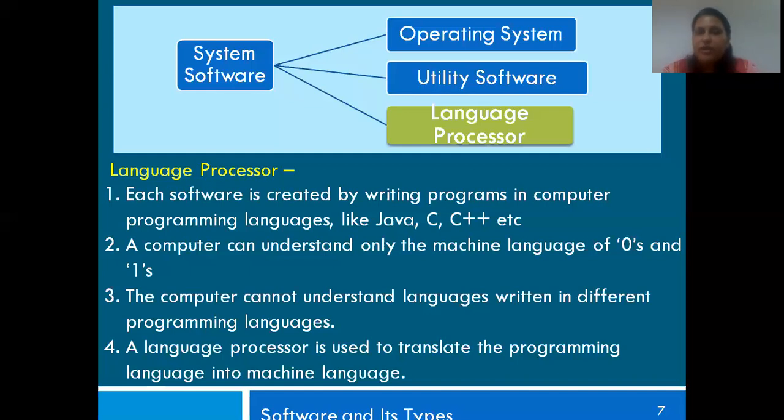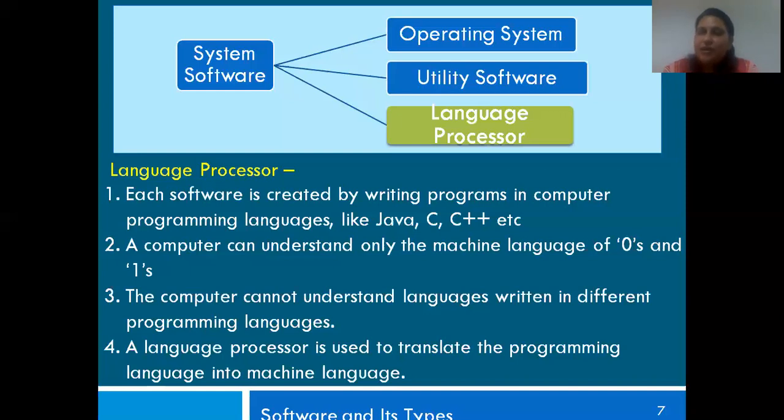So there is some kind of translating that happens. Whether it is a Java program or C++ program, all this is translated into machine language with the help of the language processor. Then the question arises, what kind of language does a computer understand?